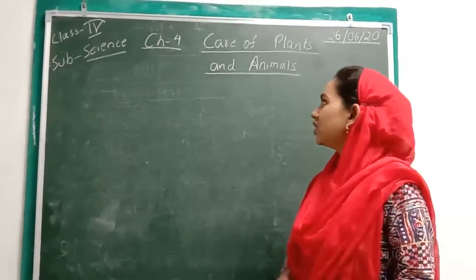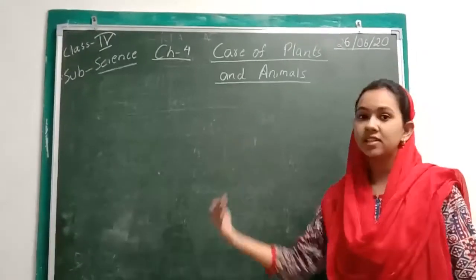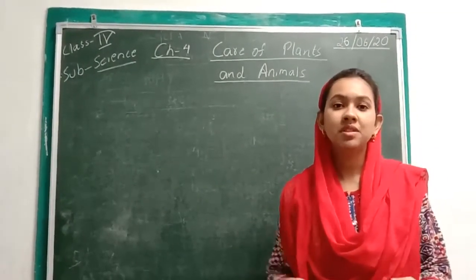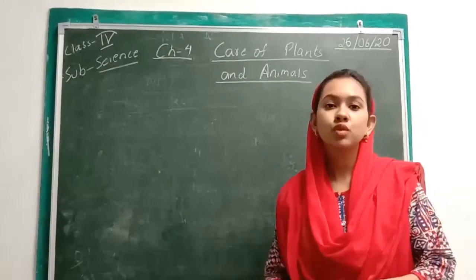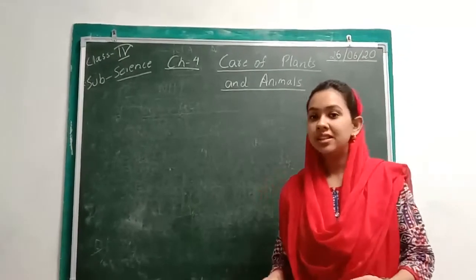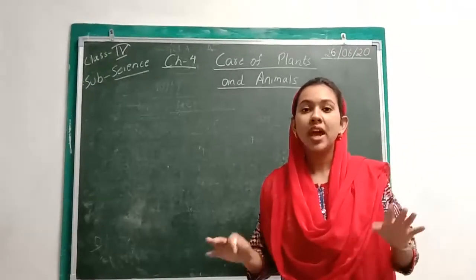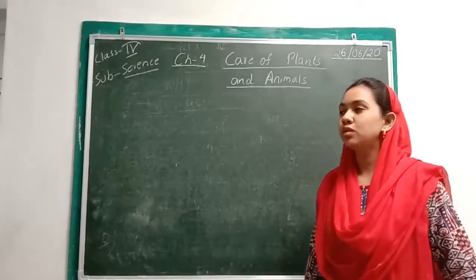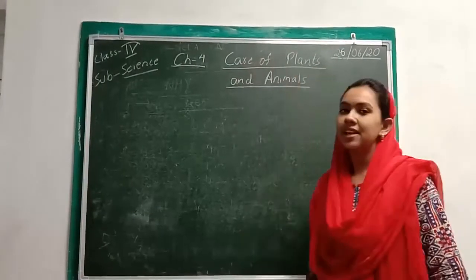Today I will be teaching chapter number 4. This is for class 4. In the last class we had seen how plants and animals are useful to us. So we came to know that they are very important. Today in this class we are going to see that because they are important to us, we have to take care of them. So we are going to see how to take care of those plants and animals. Here is the name of the chapter, Care of Plants and Animals.